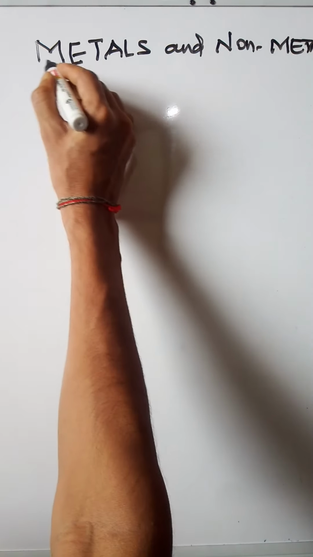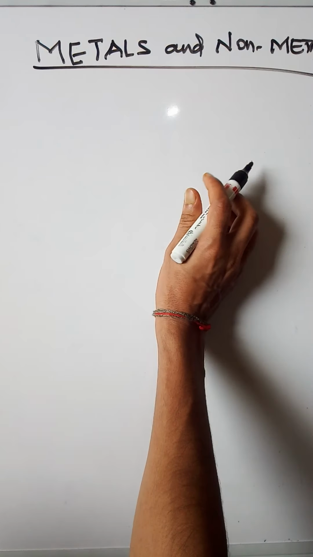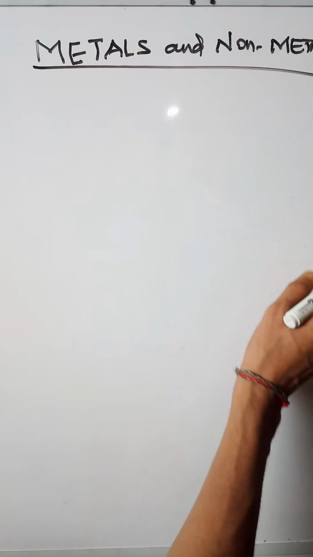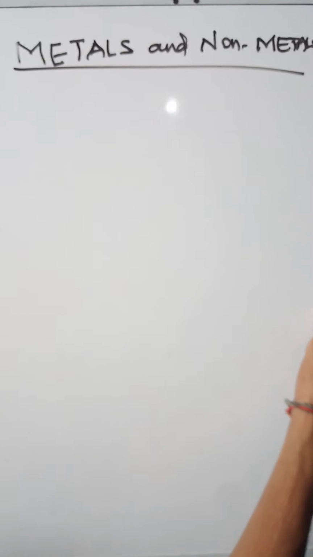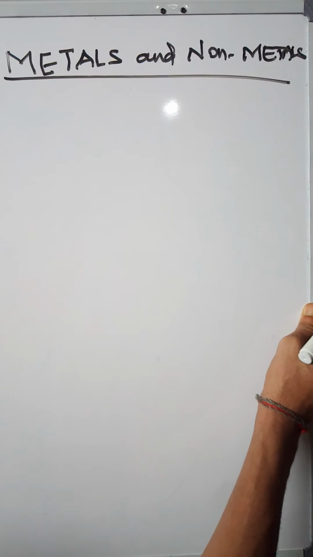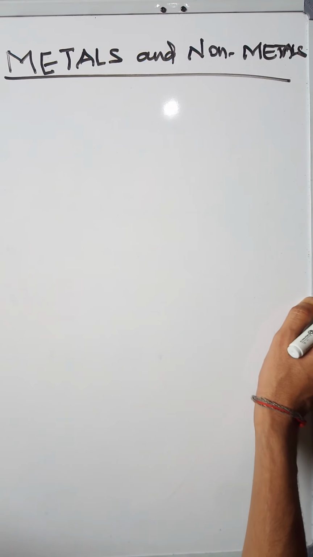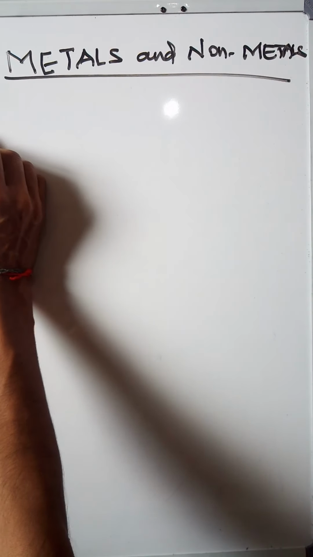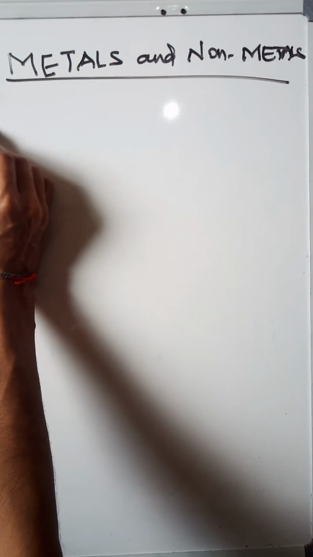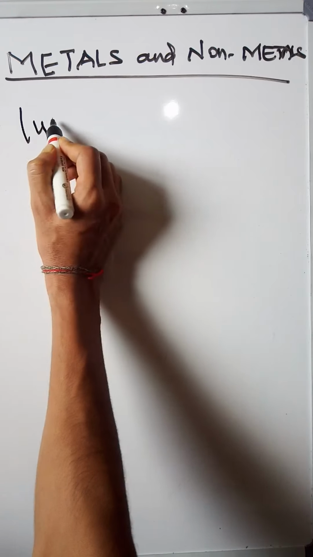but how do we define metal and non-metal? If we take any substance, how do we define whether it is a metal or a non-metal? That is very, very important. So see students, there are a few characteristics. If a substance possesses those characteristics, we can call it a metal. I am explaining one by one. First one is lustrous.